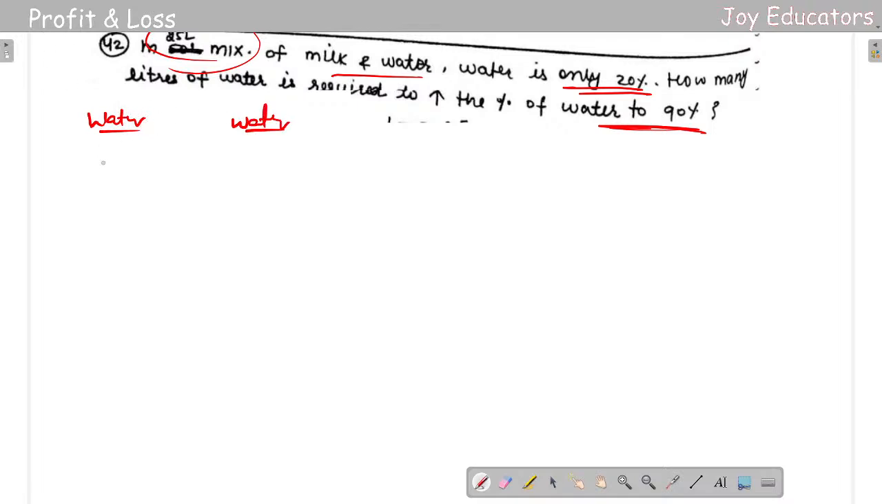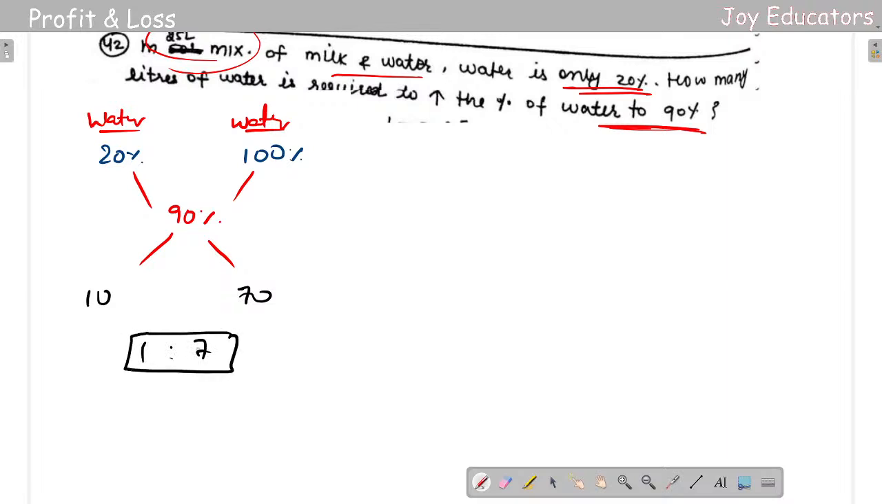Because you're writing water here, for the first part you got only 20% water, and for the second part you need 100% water. But you are supposed to increase it to 90%, that is your main agenda here. Starting at 20%, you add 100% water to get 90% water. So you need to add in this value, 10 here and 70 here, so it will be 1 is to 7. But how much water you need to add is for 8 parts.